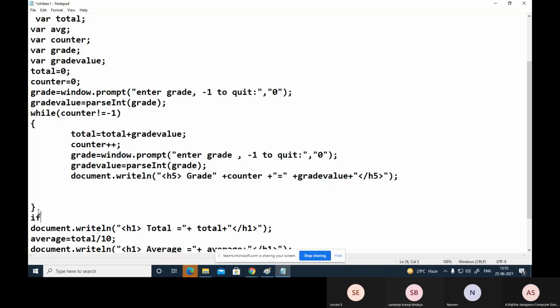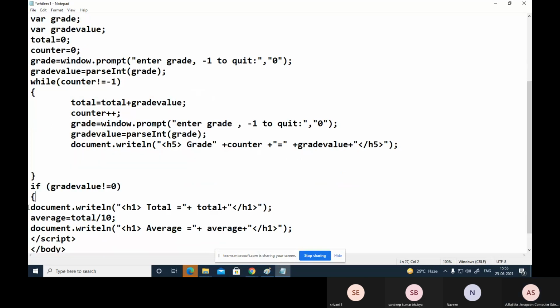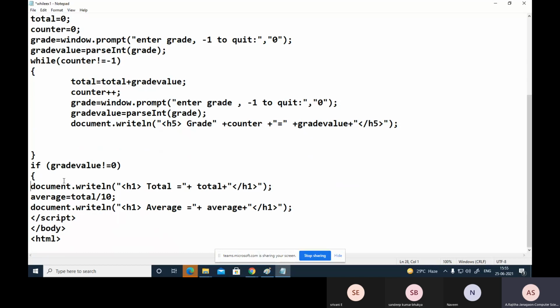If grade value not equal to 0, then we find out the average. So here, then only display this average, so we are displaying the average. Close this one.